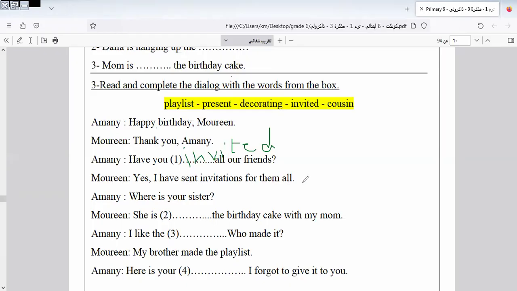Yes, I have sent invitations to all of them. Where is your sister? She is what? She is decorating the birthday cake with my mom. She is what? She is decorating. To be here, she is decorating. So I like the space. Who made it? My mother made the playlist. I like it would be what? The playlist. I like the playlist.